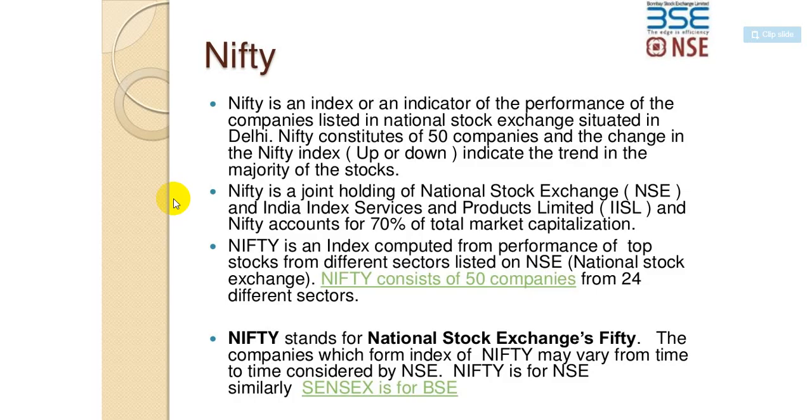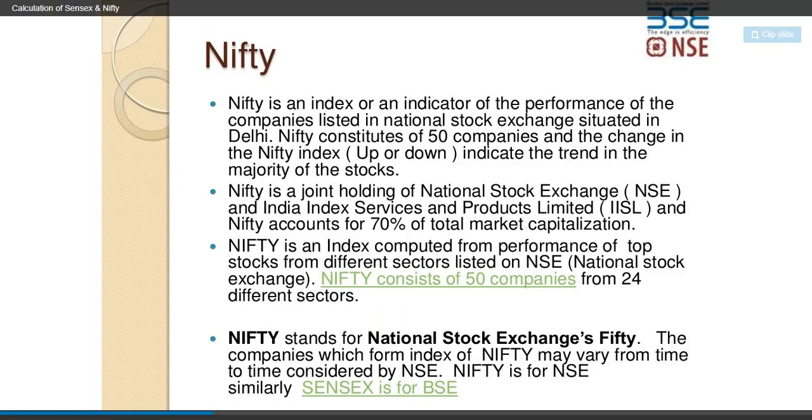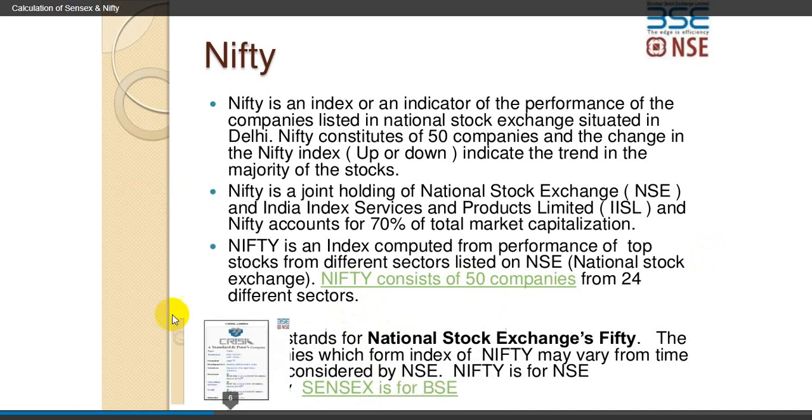Nifty, as I said, stands for National Fifty shares. The companies which form the index of Nifty may vary from time to time, as considered by NSE. Nifty is for NSE. Similarly, Sensex is for BSE.